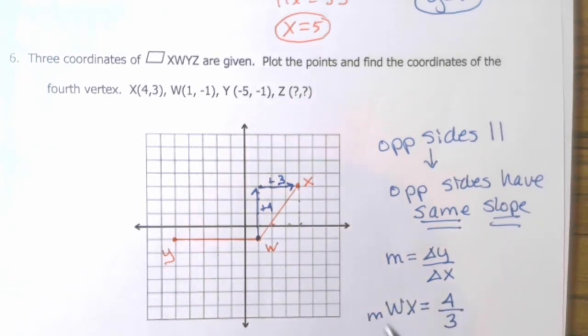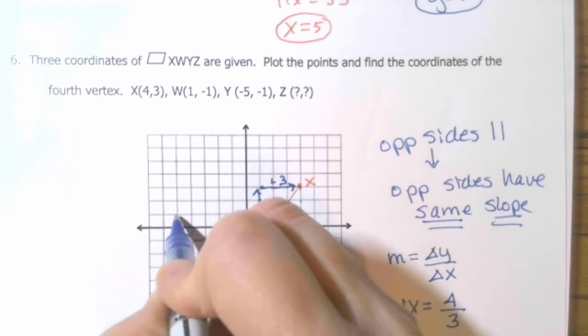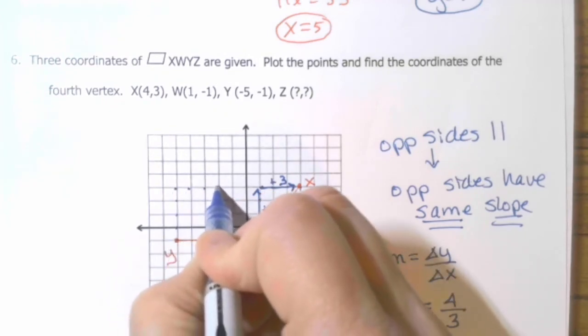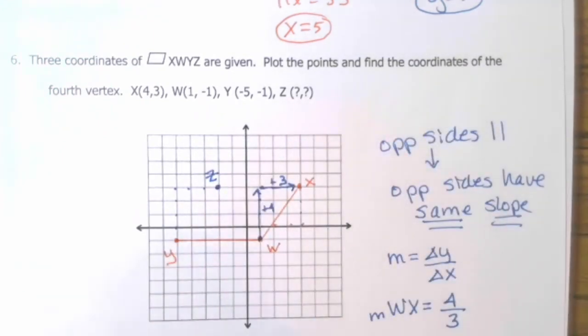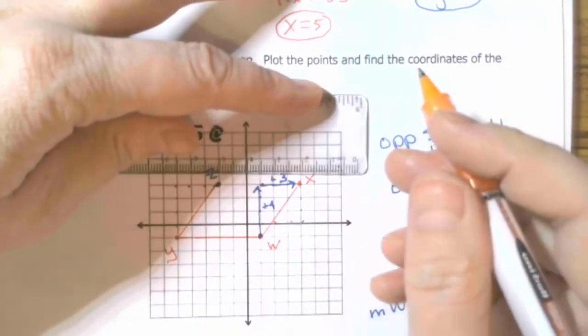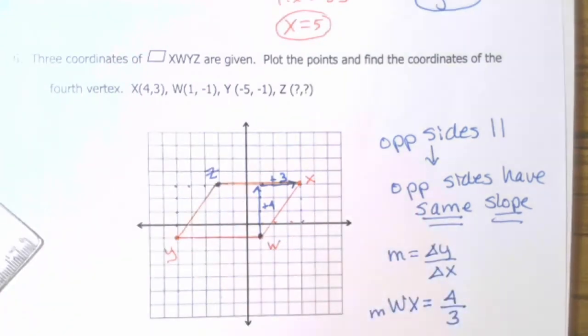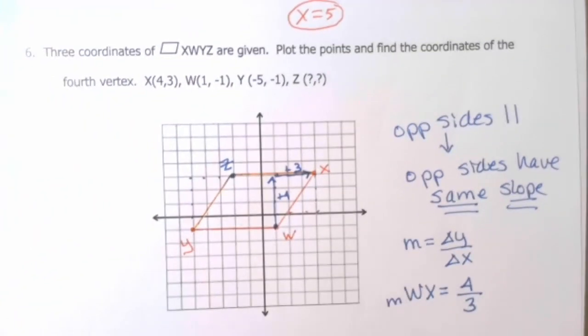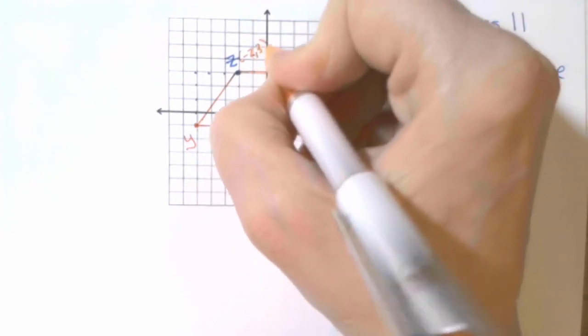So using that, I'm going to go to Y and count slope. I'm going to go up 4 and to the right 3. 1, 2, 3, 4. 1, 2, 3. And see if this is where my Z should be. So if I draw in, let me switch colors here, the remaining two sides, we can see if this looks like a parallelogram. Yep, it sure does. So that means that point Z is, let's see, 2 to the left, and then up 1, 2, 3. So (-2, 3).